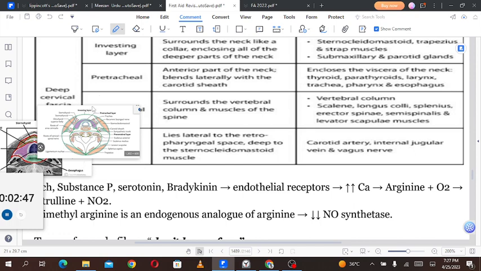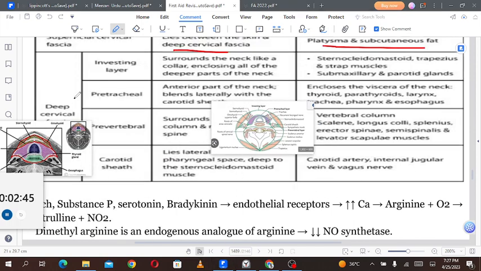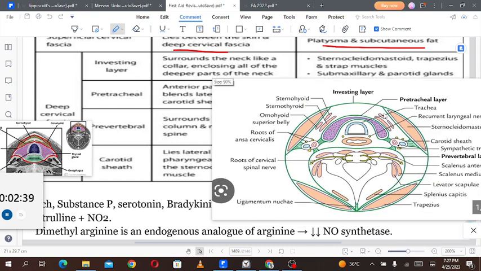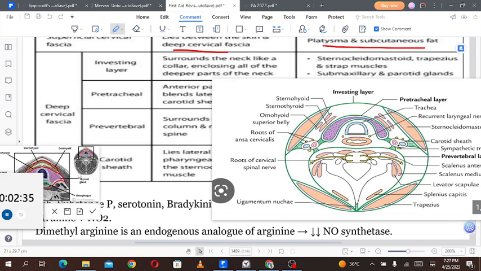The deep cervical fascia has the following layers: investing layer, pretracheal, prevertebral, and carotid sheath. So the pretracheal layer or the investing layer, even this is a layer of the cervical fascia. So this is the deep cervical fascia. All of this is deep cervical fascia, and the superficial fascia is present around or outside this one. So in this picture, they are just referring to the deep cervical fascia.